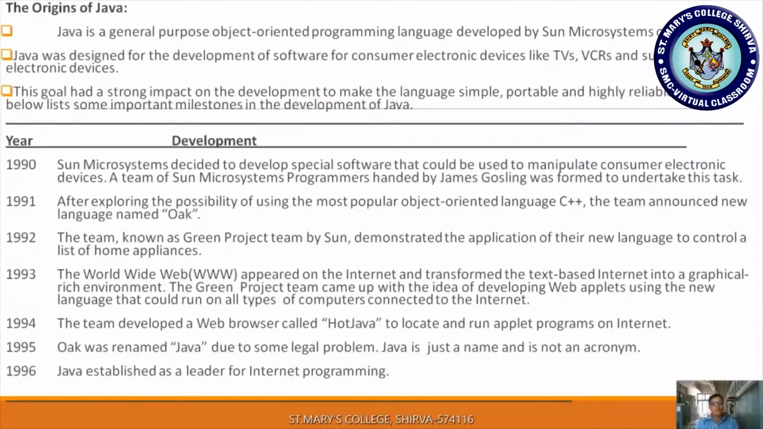The main intention of this programming language is to develop software for consumer electronic devices. So what do we mean by a consumer electronic device? At home we have so many home appliances that we use daily. Nowadays we are using TVs, VCRs and other electronic devices, which have to function properly. To make them function properly, we have to code the machine, and to code that machine we use this programming language to build that software.